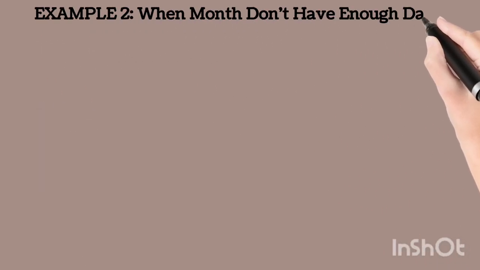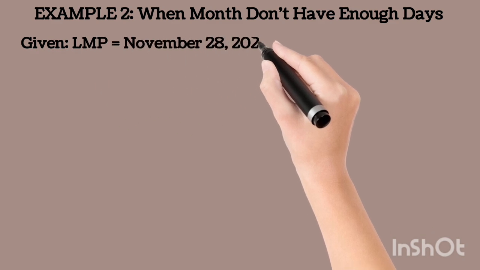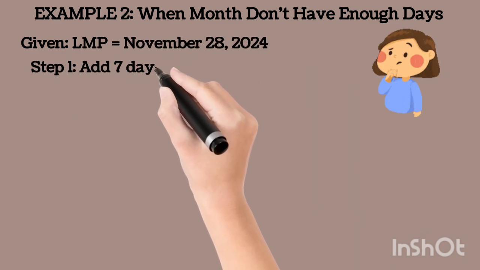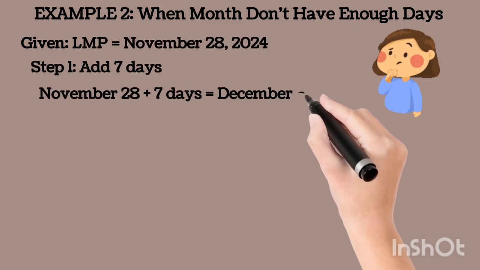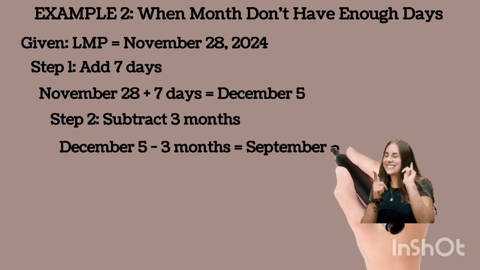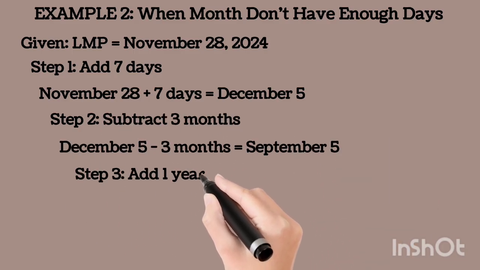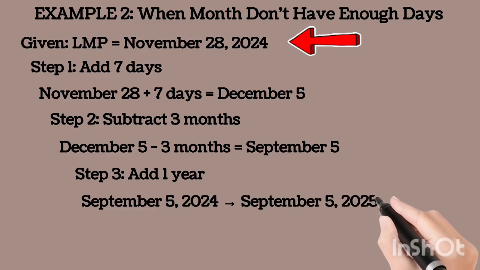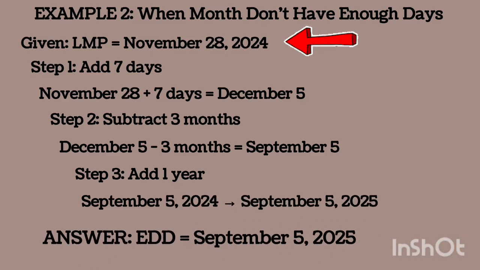So the next part: what if you don't have a month that has enough days? How do you go about it? Still simple. The same idea still follows. For example, we have a last menstrual period of November 28th, 2024. The first step, same thing: add 7 days to that day. Take a calendar and watch this whole thing so you could understand what I'm saying.